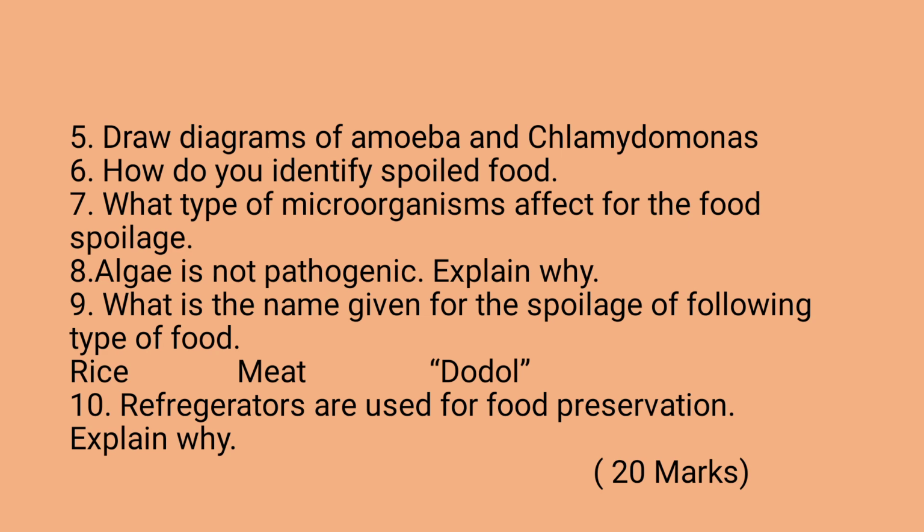So the factor controlled here is temperature. Here you can see 10 questions, 20 marks, 2 for each.